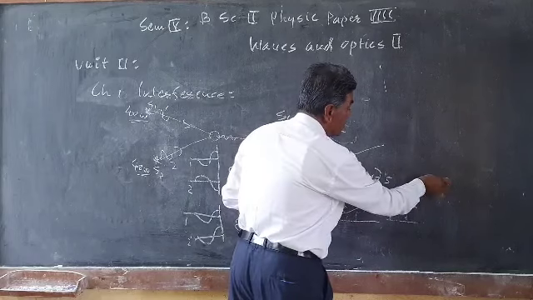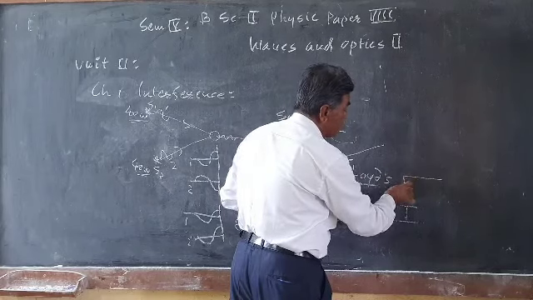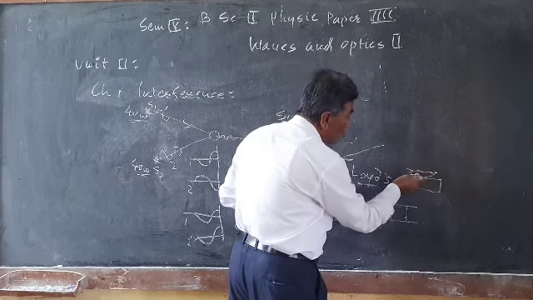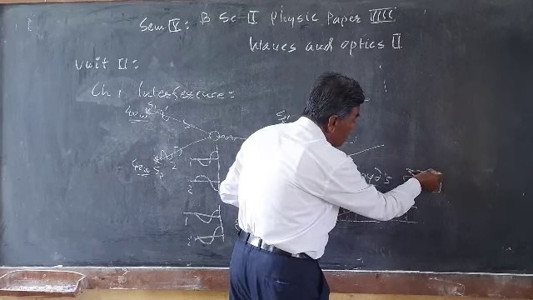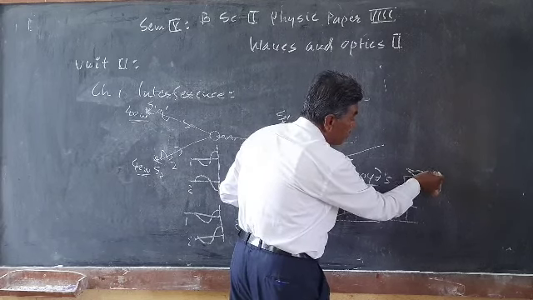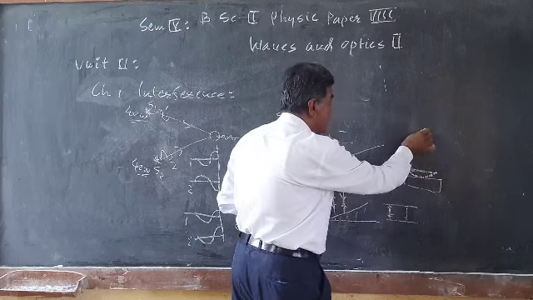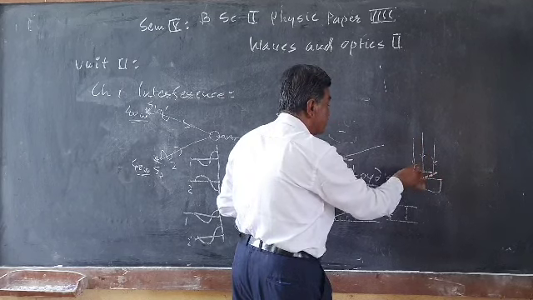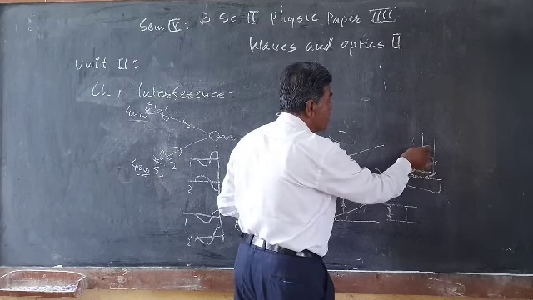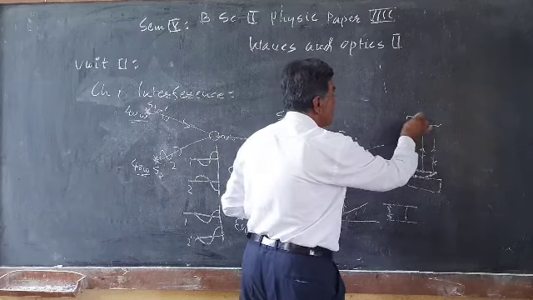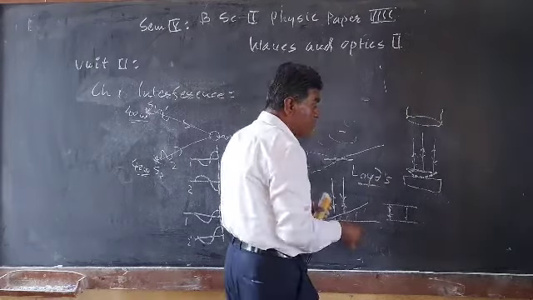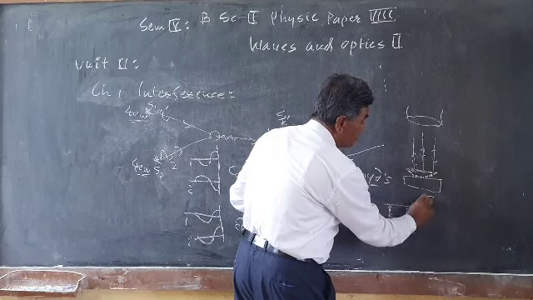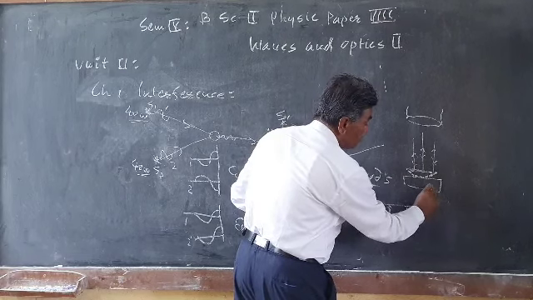Newton's rings means, suppose one glass plate or a mirror is used on which a plano-convex lens is placed. So a thin wedge-shaped film on both sides is formed. Here this is the plano-convex lens. When parallel light is incident here, it falls and is reflected back. Here we get circular fringes with a central dark fringe. Circular fringes will be visible to the eye.